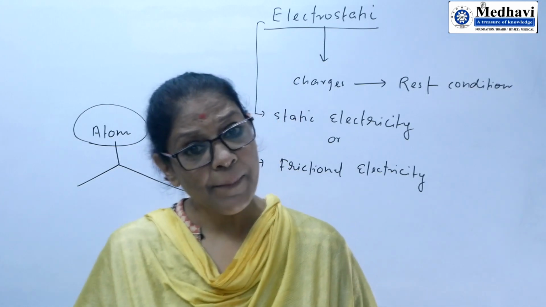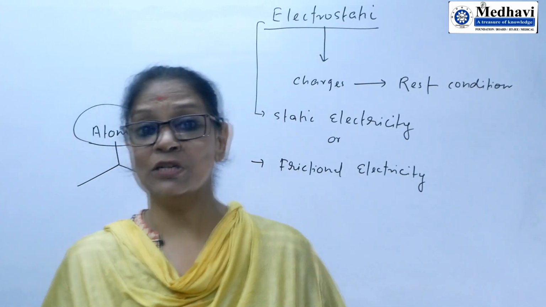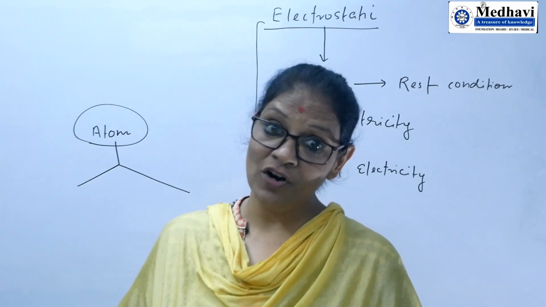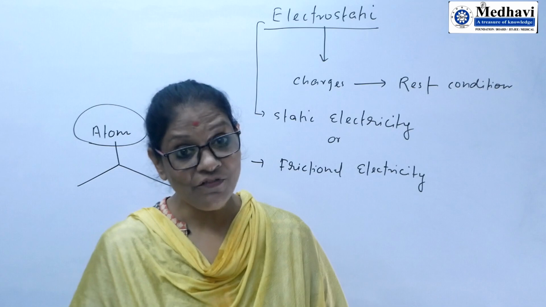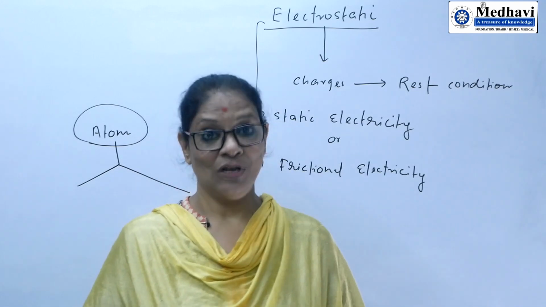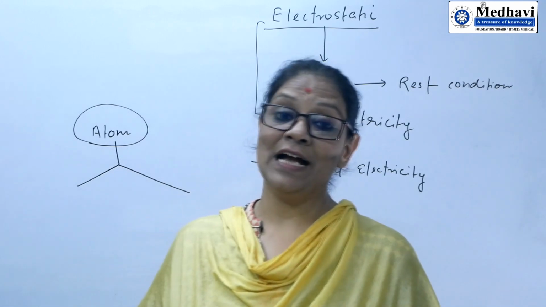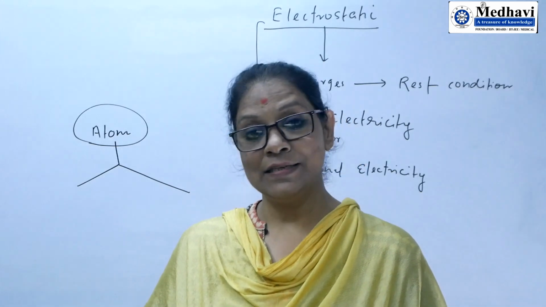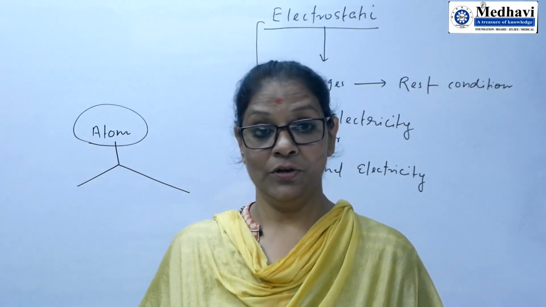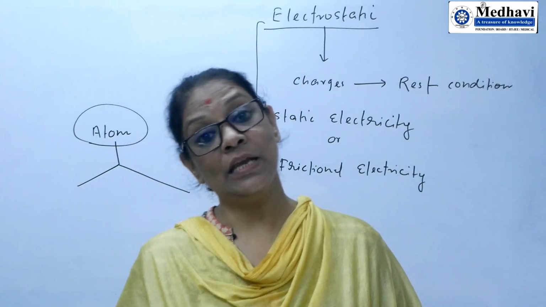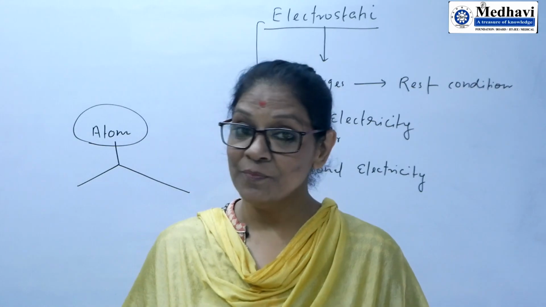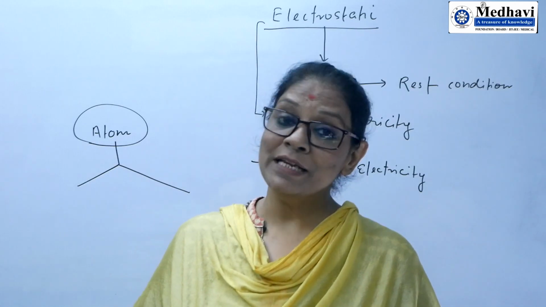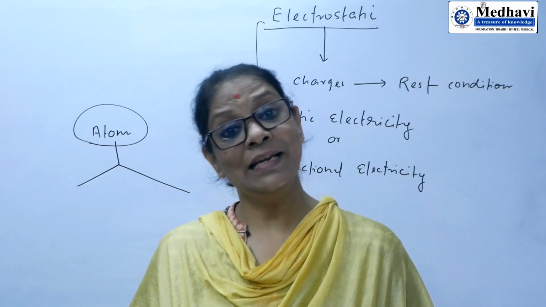So if we compare nuclear force and electrostatic force, then we find that nuclear force is a stronger force, whereas electrostatic force is a weak force. So we can say that electrons are held weakly, less tightly to the nucleus than protons and neutrons. So these electrons can be removed from an atom, and when electrons are removed, then either positive or negative charge will develop on an atom.